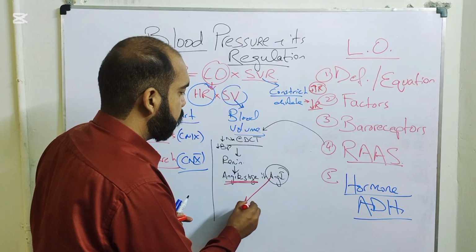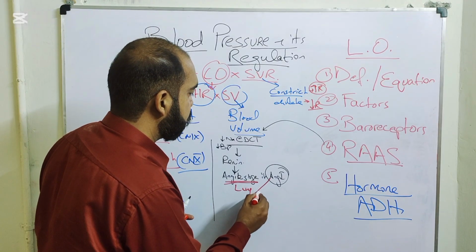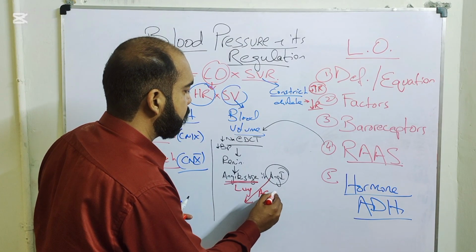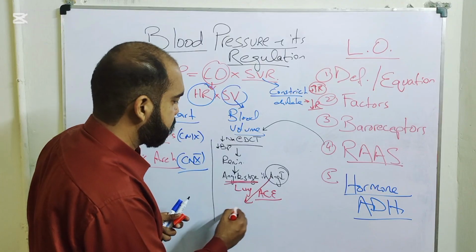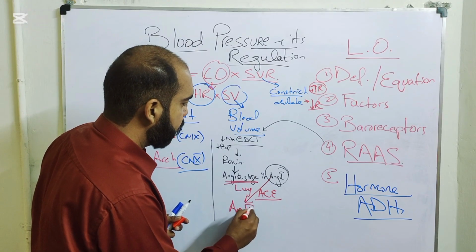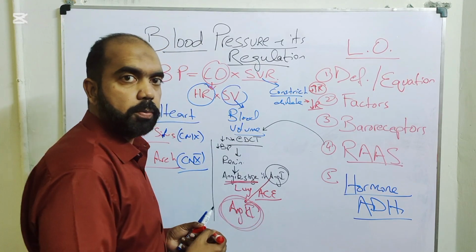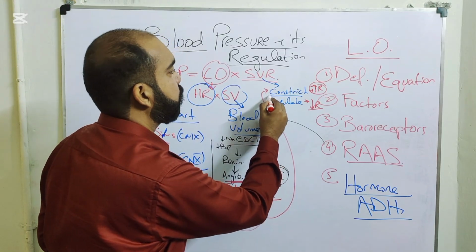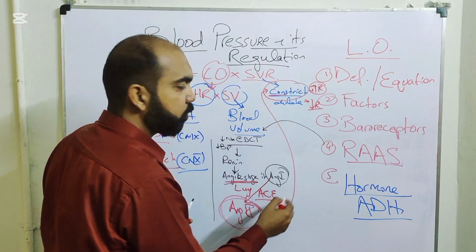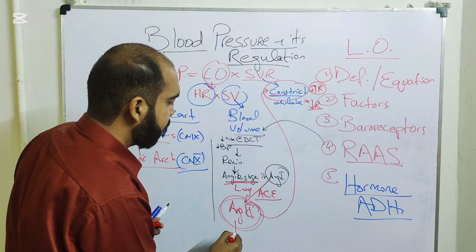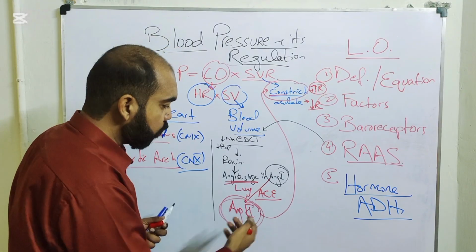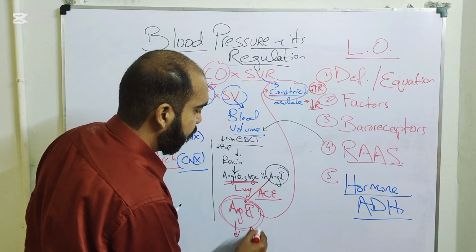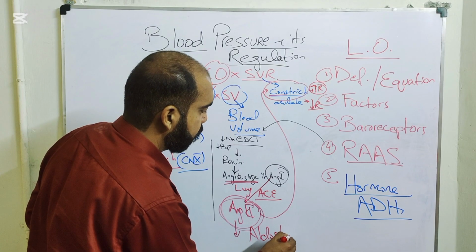Now angiotensin 1 would go to the lungs, where there's an enzyme called angiotensin 1 converting enzyme, also known as ACE, and angiotensin 2 is produced. Angiotensin 2 is a very potent vasoconstrictor, and it also causes the secretion of aldosterone.